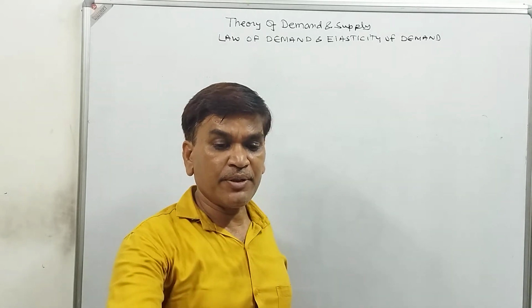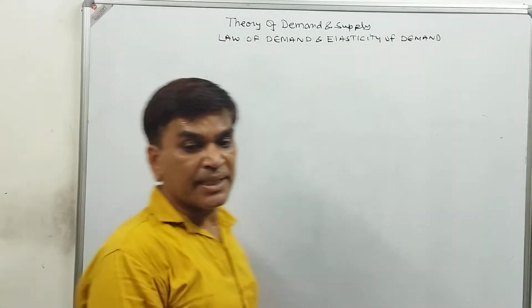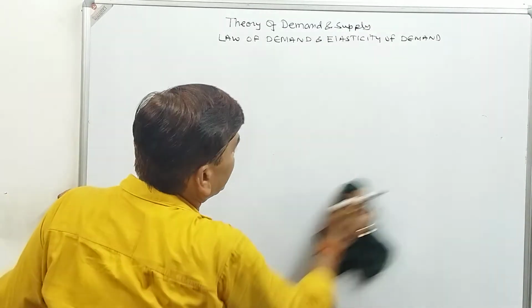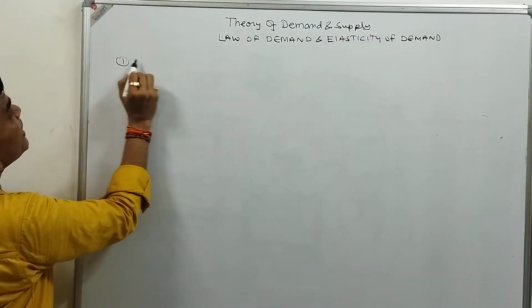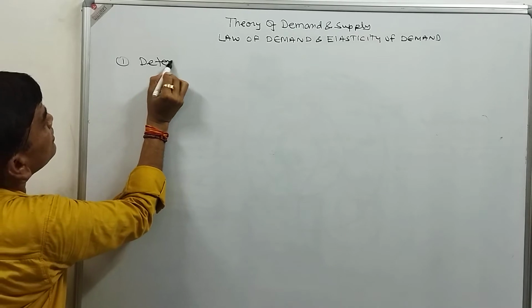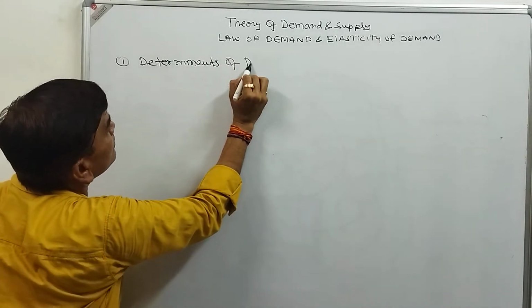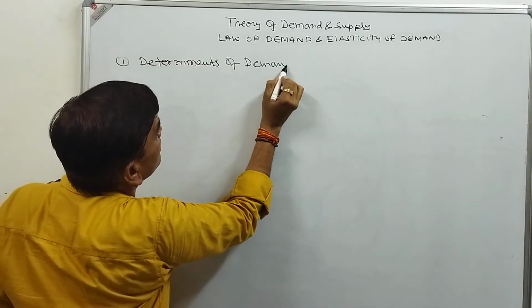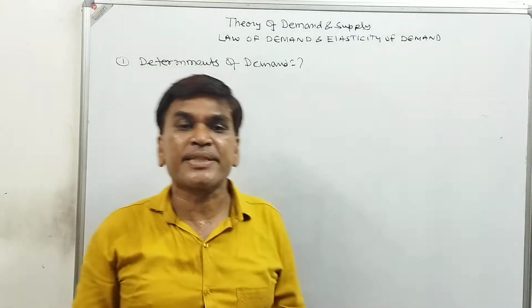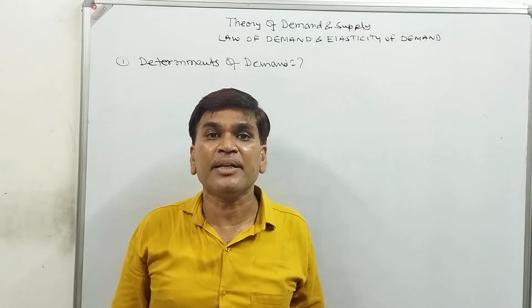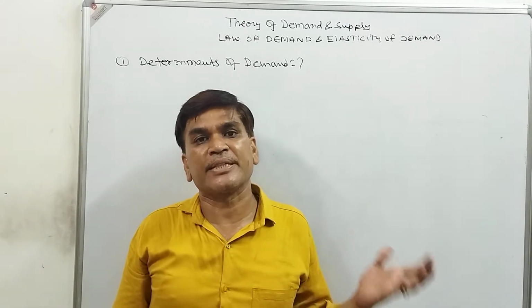Now in this video we will discuss the factors that determine demand, the determinants of demand. It means the things which decide the demand, which affect the demand. We will discuss this.